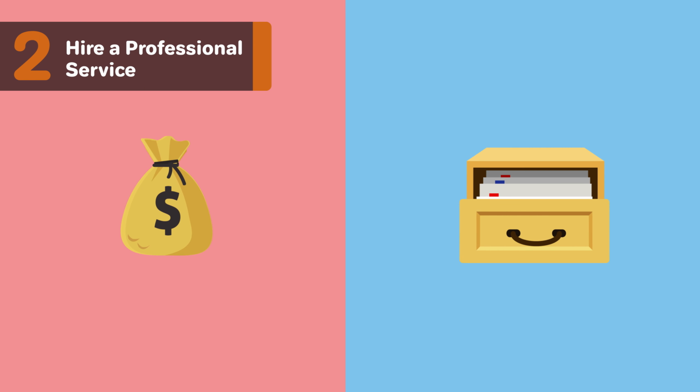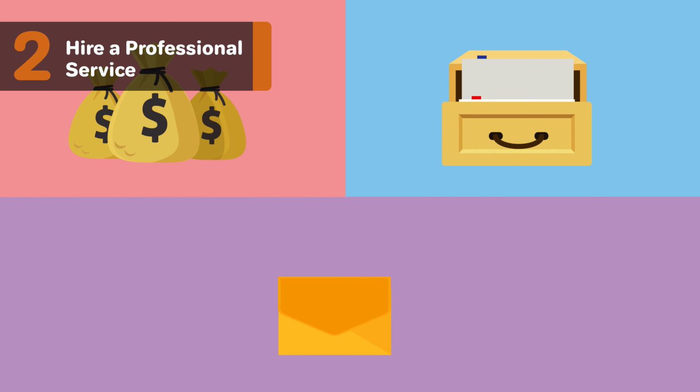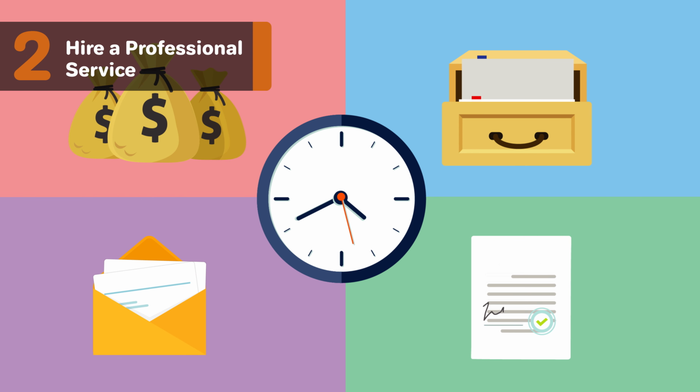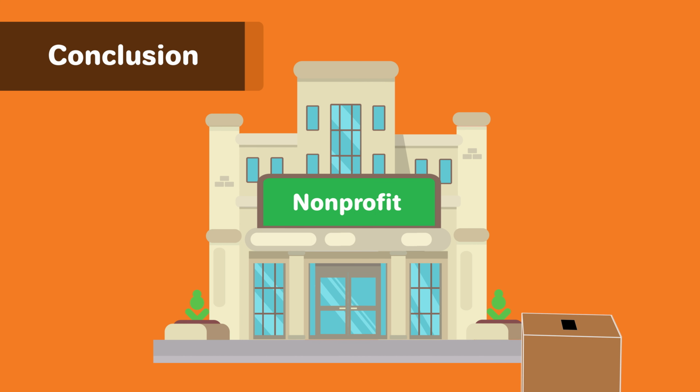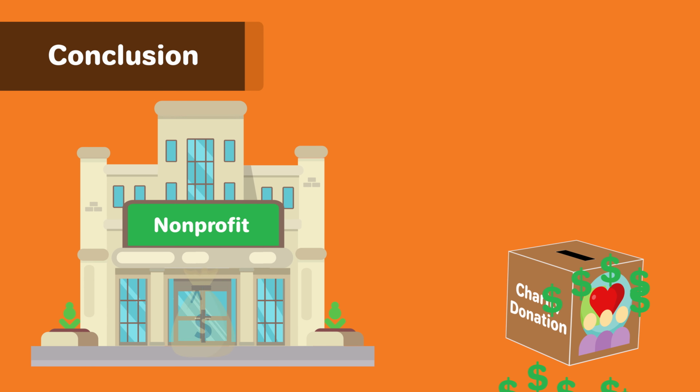However, there are several benefits to working with a pro. A hired registered agent helps with getting your reports filed on time, helps you stay organized by keeping your business mail separate, and is available at all regular business hours to accept official mail and legal papers on your nonprofit's behalf. If you want to form an organization or company in Texas with the purpose being to help a cause rather than make a personal profit, a nonprofit corporation is the best way to do that.